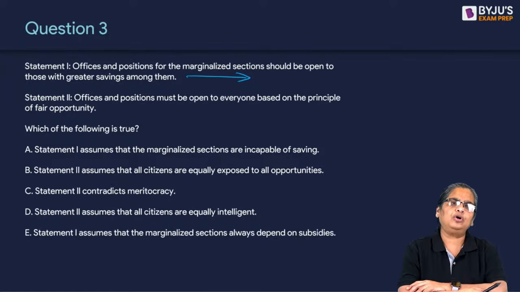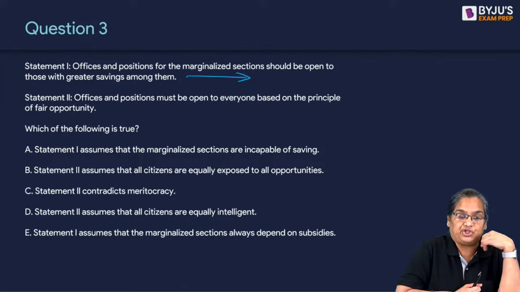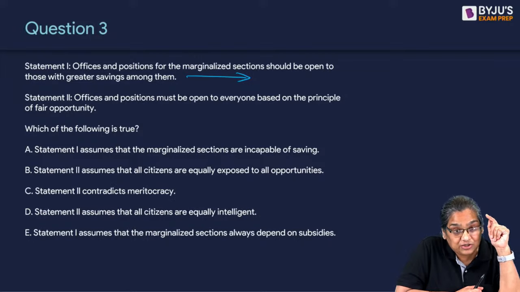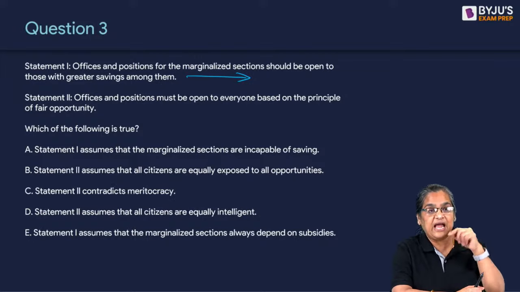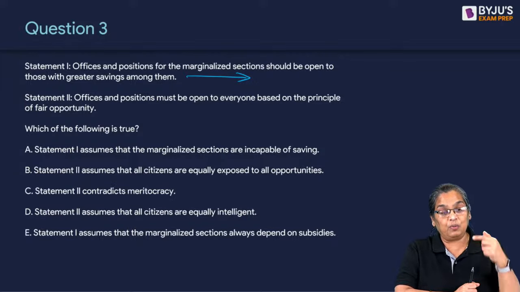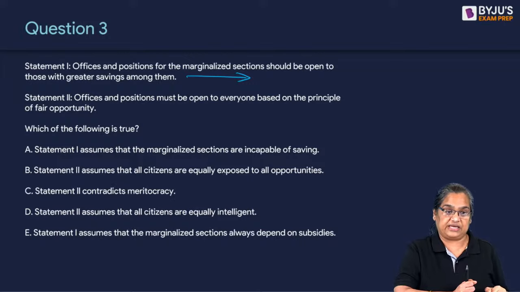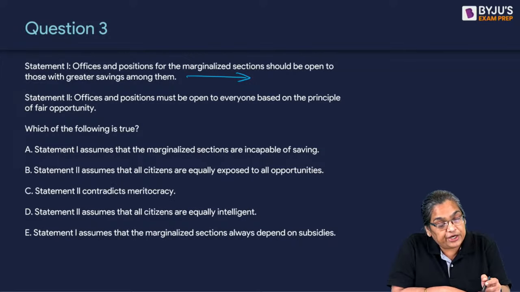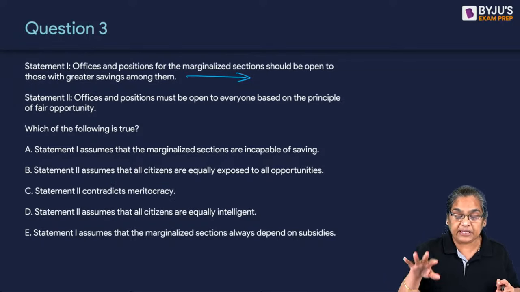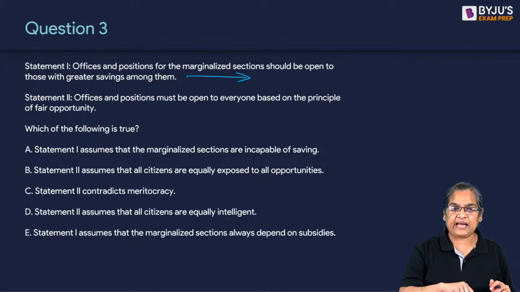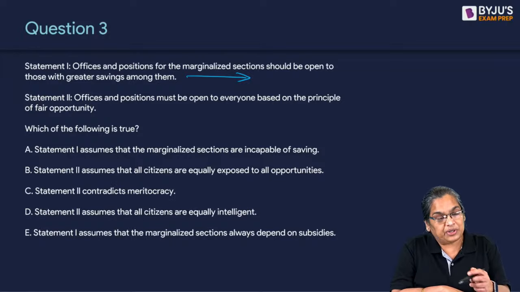If I say I'm not going to explain this question to you, some of you would think she doesn't know the answer, that's why she's saying this. But that's your opinion, that's not my assumption. If I say I will not explain the answer to you, my assumption is you have a doubt in this question, you want an explanation for this answer. Got it? So here when he says that it should be open to those with greater savings among them, he is assuming that the marginalized sections have savings. He's assuming that. You understood?